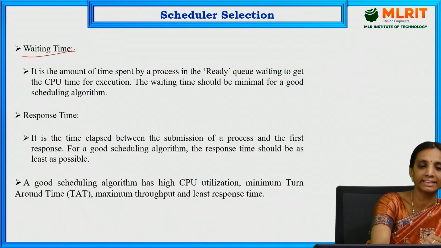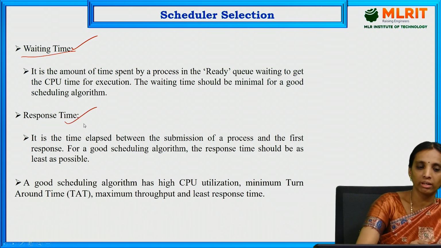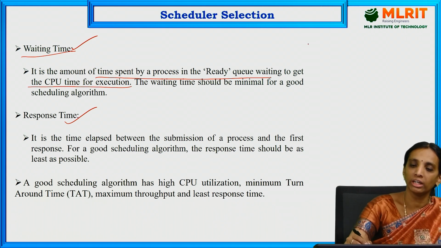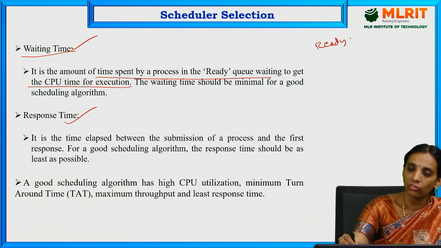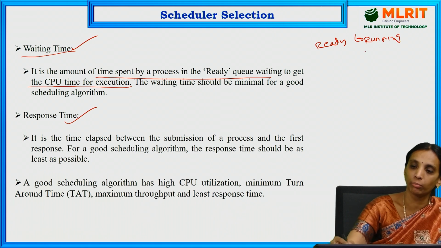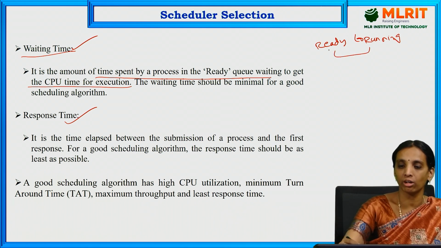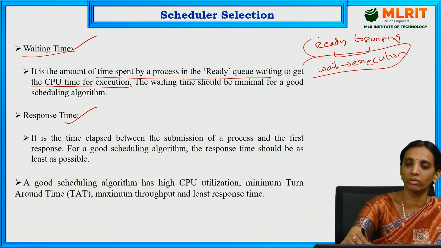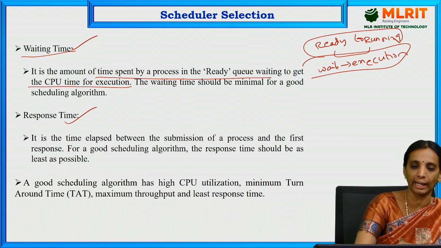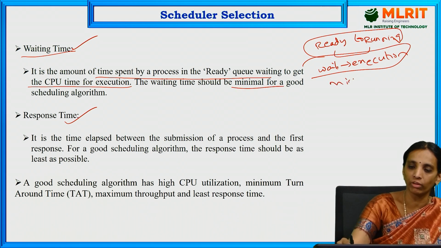And next, waiting time and response time. Waiting time is nothing but the amount of time spent by a process in the ready queue waiting for the CPU for execution. So it is the time taken by the process when moving from ready to running state, or from waiting state to execution. This time is known as waiting time. So waiting time should be minimum for a good scheduler.